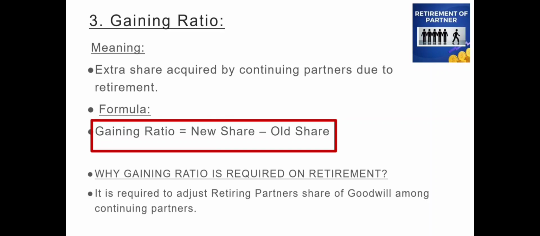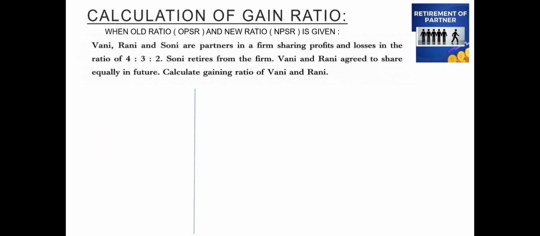So now let us see how to calculate the gain ratio or gaining ratio when the old ratio of the partners and the new ratio of the partners is given. So how to calculate the gaining ratio? With a small example.